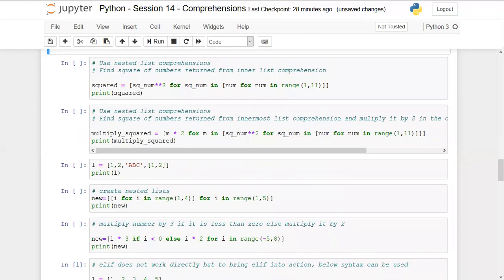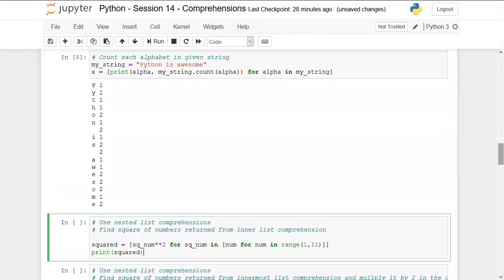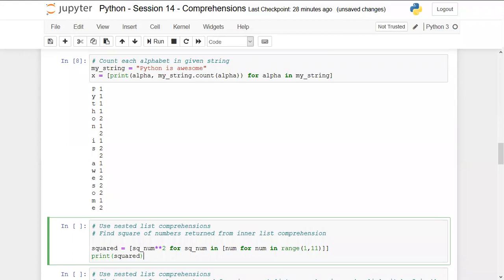Now coming to the next question, which is important for understanding. Although it is simple, if you don't understand, you can be confused later. Kashish, one question here. Any specific use of these comprehensions? Because we can solve these problems in the regular, conventional way, right? So apart from efficiency, is there any particular case where we use these comprehensions?